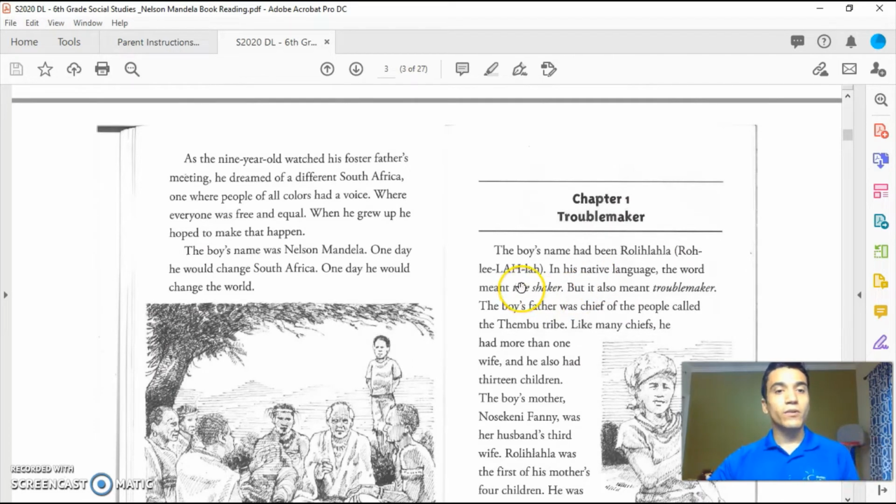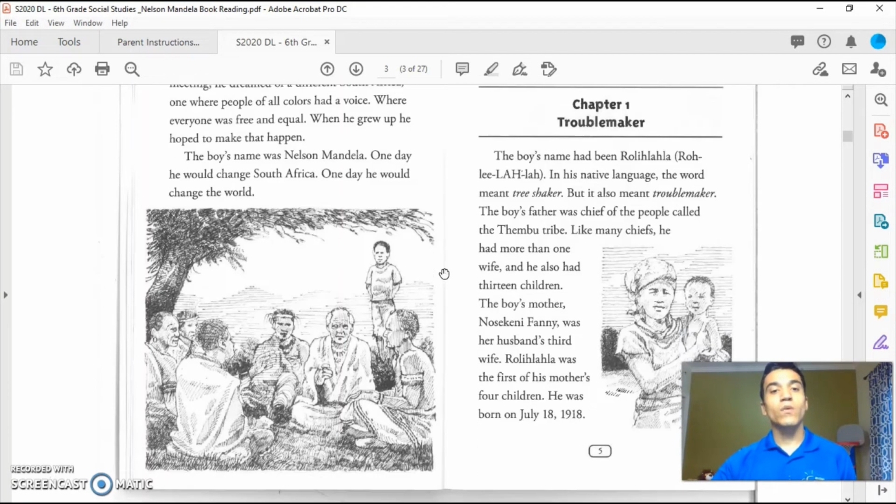As the 9-year-old watched his foster father's meeting, he dreamed of a different South Africa, one where people of all colors had a voice, where everyone was free and equal. When he grew up, he hoped to make this happen. The boy's name was Nelson Mandela. One day he would change South Africa. One day he would change the world. Here he is. Here's the king talking with his tribe.